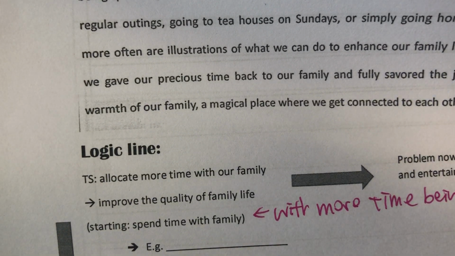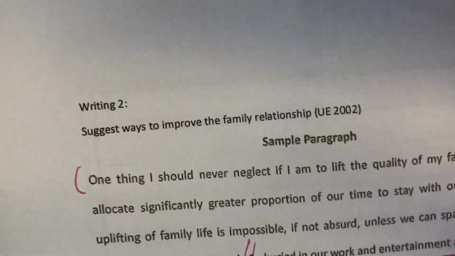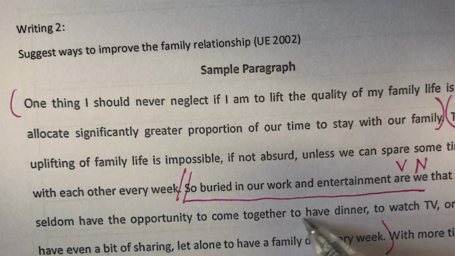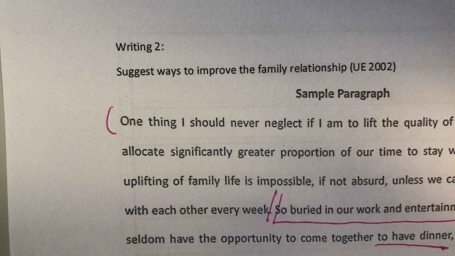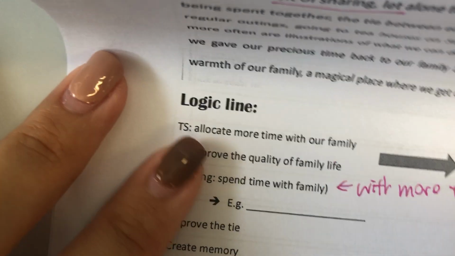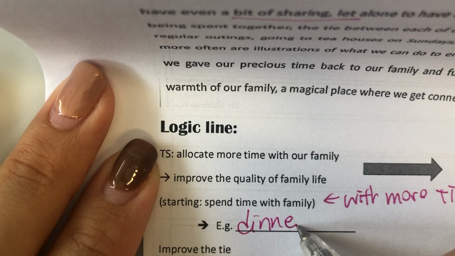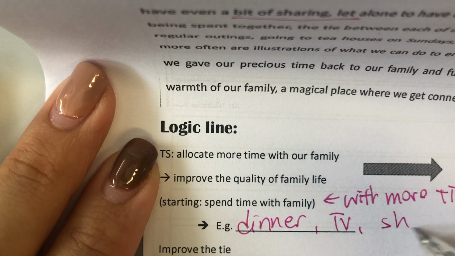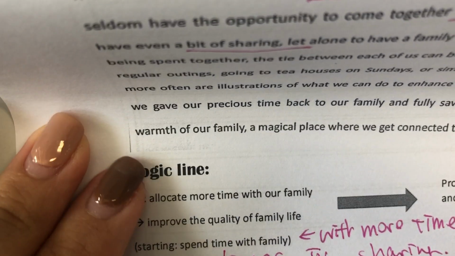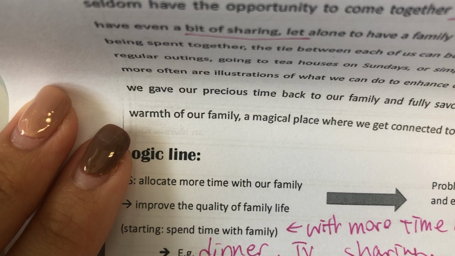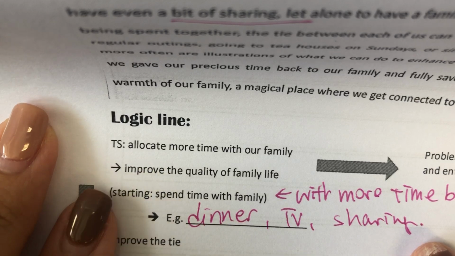So I gave some examples of possible ways to spend time with your family. You can take a look here: to have dinner, watch TV, or do a bit of sharing. So this one would be the examples. I simply jot down some notes. Okay, so dinner, TV, sharing. So this one is the idea part. I'm only forming the idea in the logic line stage. Okay, so I will think about the language when I actually write it.